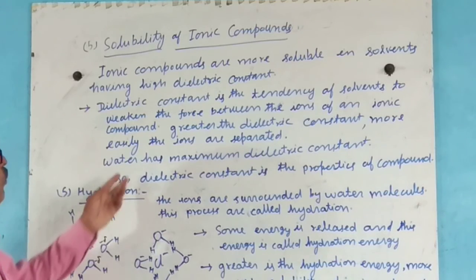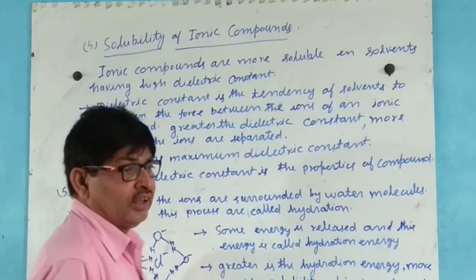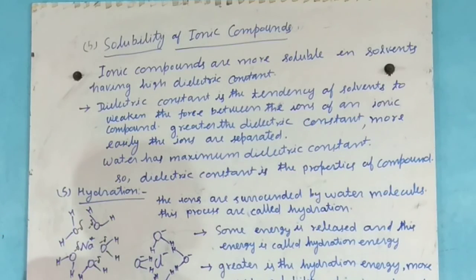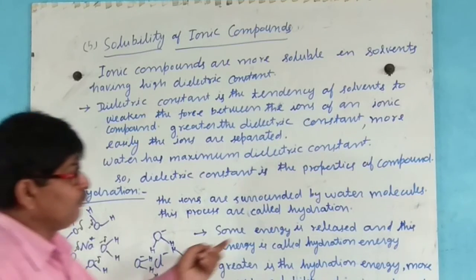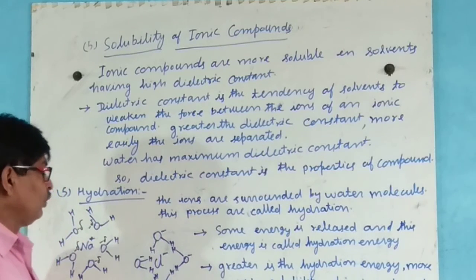Now, water has the maximum dielectric constant, so in general maximum compounds are soluble in water. Dielectric constant is a property of the solvent.